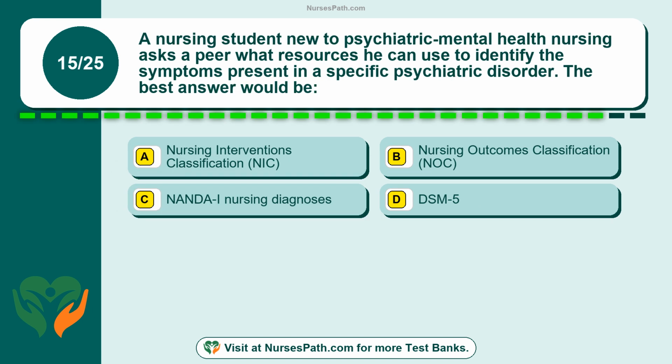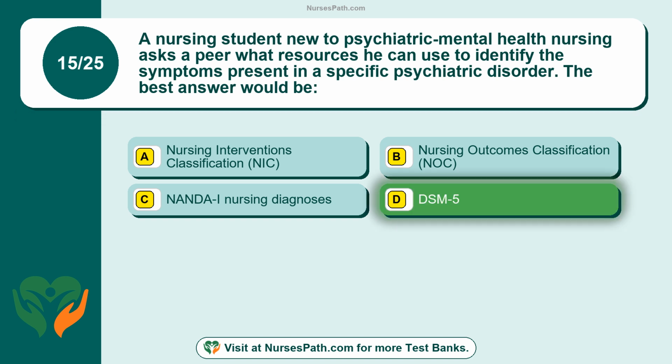Question 15. A nursing student new to psychiatric mental health nursing asks a peer what resources he can use to identify the symptoms present in a specific psychiatric disorder. The best answer would be: Option A, Nursing Interventions Classification, NIC. Option B, Nursing Outcomes Classification, NOC. Option C, NANDA Nursing Diagnoses. Option D, DSM-5. The correct answer is option D, DSM-5.